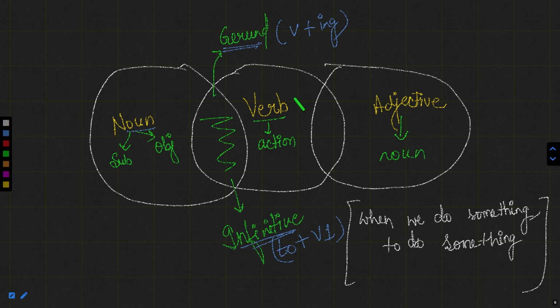Now, if a verb behaves like an adjective, that is known as participle. Participle can be of various types that we are going to elaborate in our later sessions. But here we are just going to discuss that if the word which looks like a verb but it behaves like an adjective, that is known as participle.